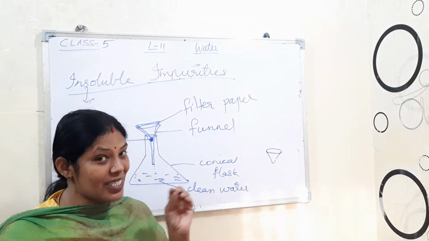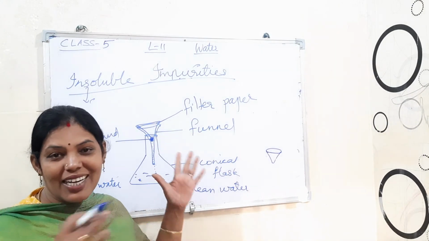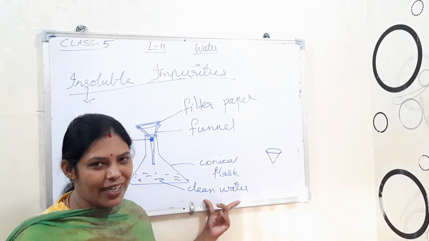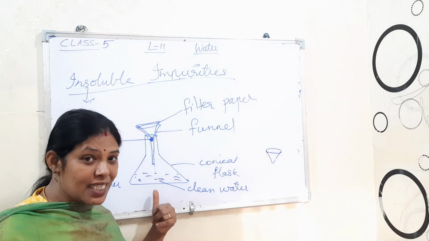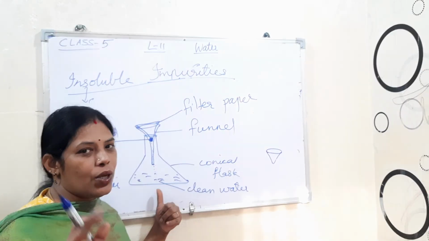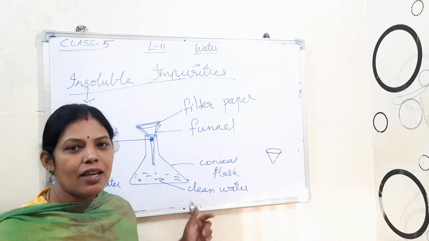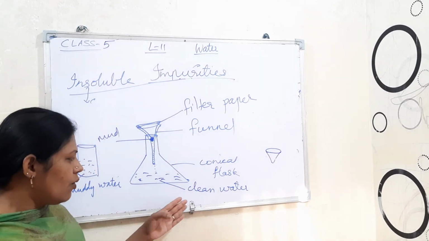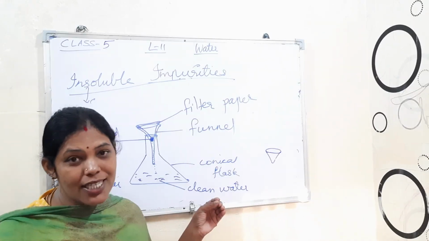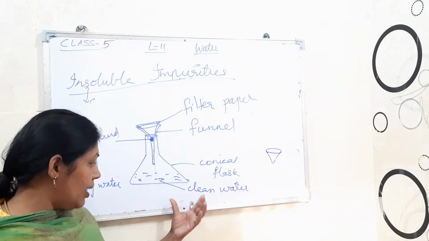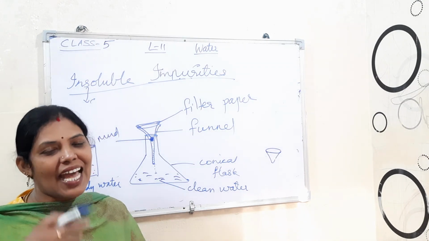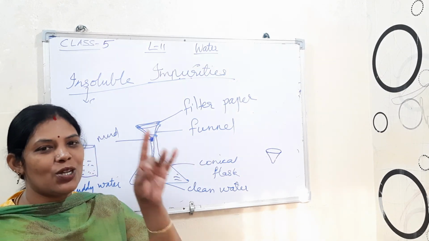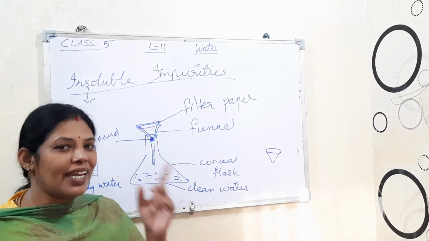Then afterwards we can take this water and drink. But see, now I am asking one question. In this method we got the clean water here. Now I wrote here clean water, but I didn't write pure water. Why? Because is this water pure to drink? No. Even now it is not fit for drinking, because some soluble impurities are still there. Okay, like some germs we cannot see, some kind of salt also will be here. So such impurities again we have to remove. That is by the evaporation or distillation method. That I will explain in the next class.